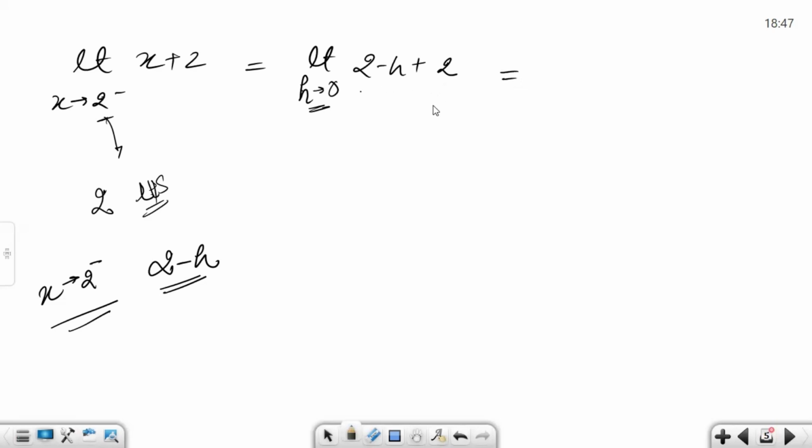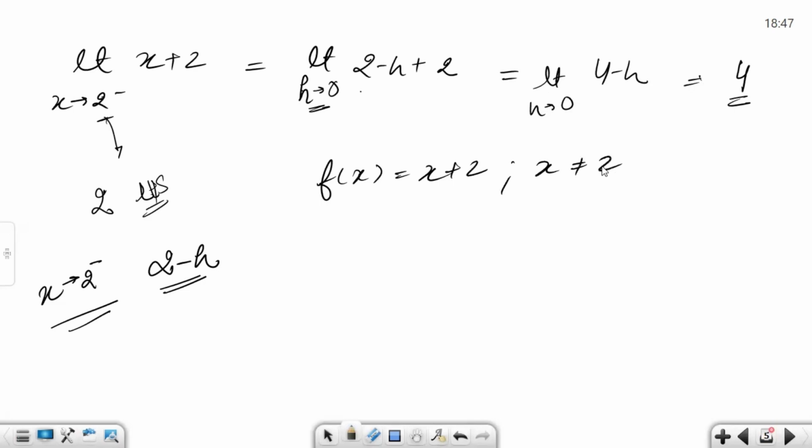And as we can see in the picture, it will become 4 minus h, limit h tending towards 0. Now, as h is approximately equal to 0, we'll write 4 here. Now, the function is defined for x not equal to 2, where x cannot be equal to 2. Remember, I'm writing the condition of the function along with the function, because it is a part of the function.